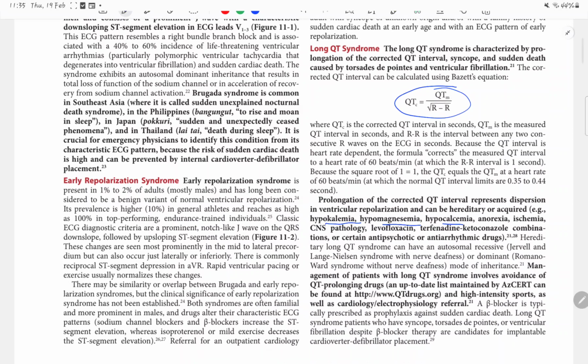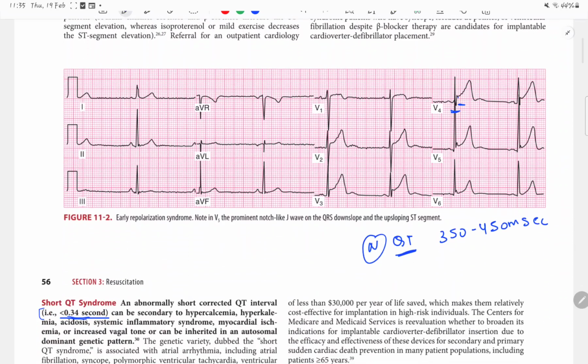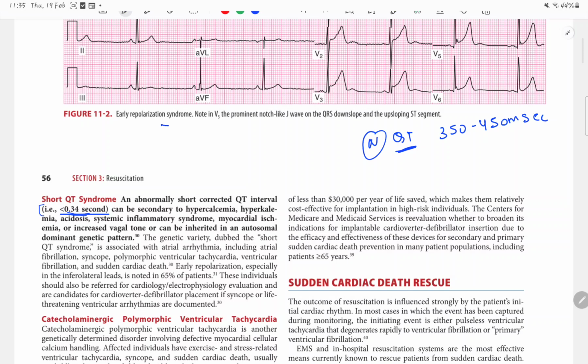So what are the drugs that cause prolonged QT interval? We will remember them with the mnemonic torsades itself.